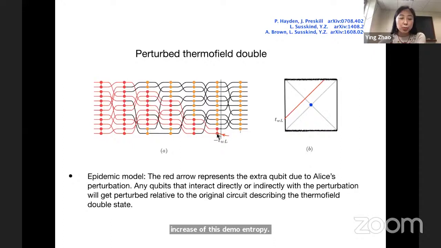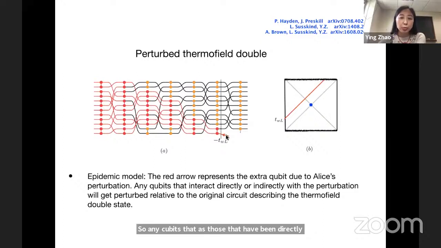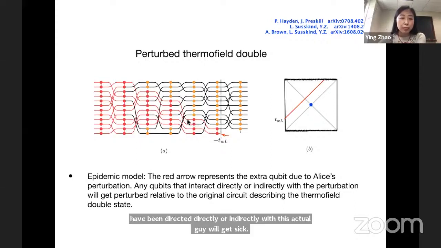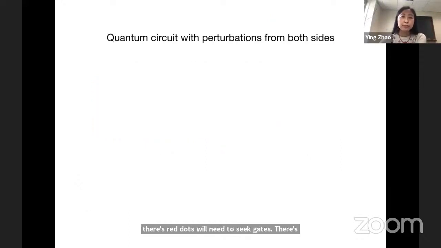And we imagine this one carries some disease. Any qubits that interact directly or indirectly with the perturbation will get perturbed relative to the original circuit. So any qubits that have interacted directly or indirectly with this extra one will get sick. These red lines mean the sick qubits, and these red dots mean the sick gates. This is just a toy model.